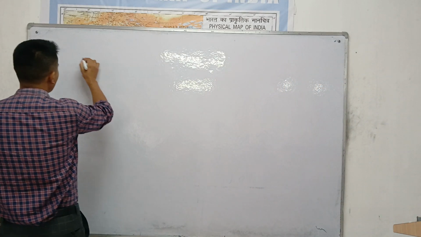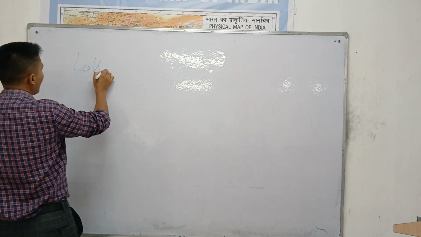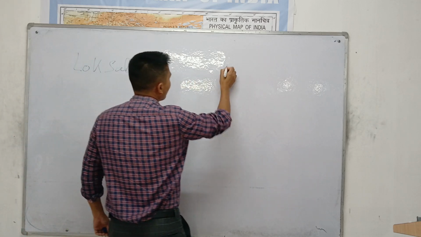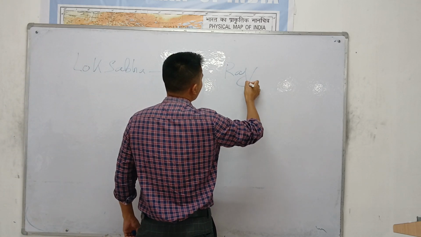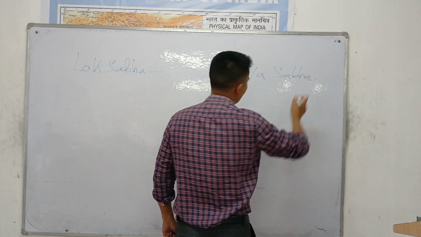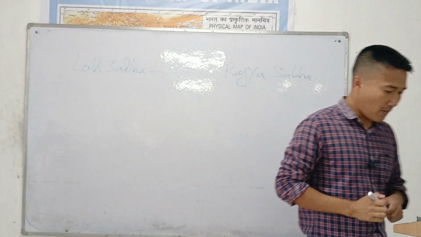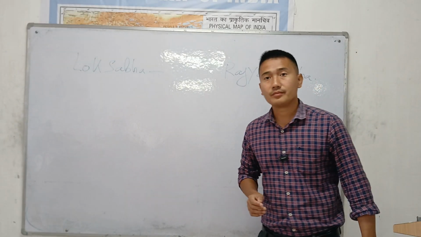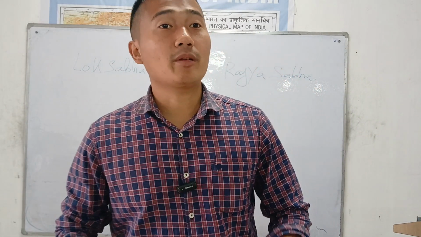Next, we have Lok Sabha, and we have Rajya Sabha. Now, my topic for today will be how they got elected.